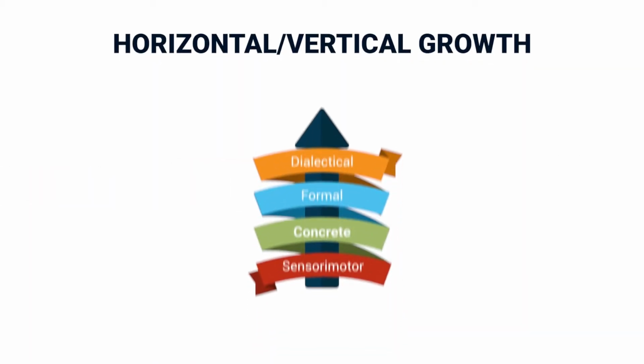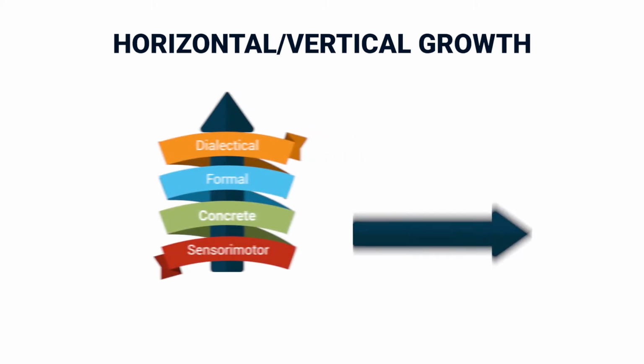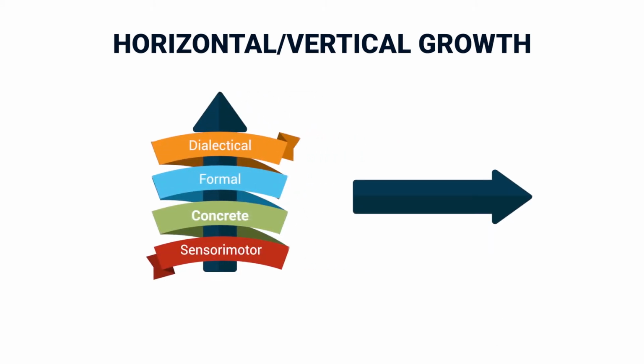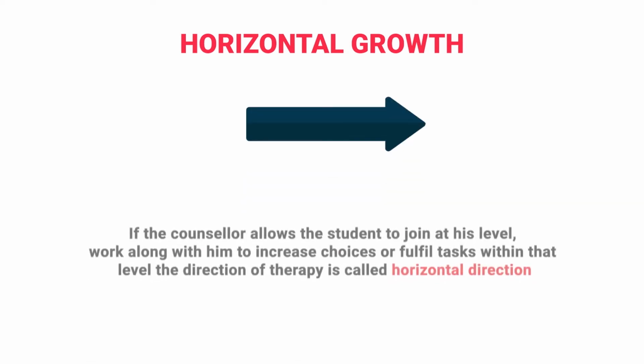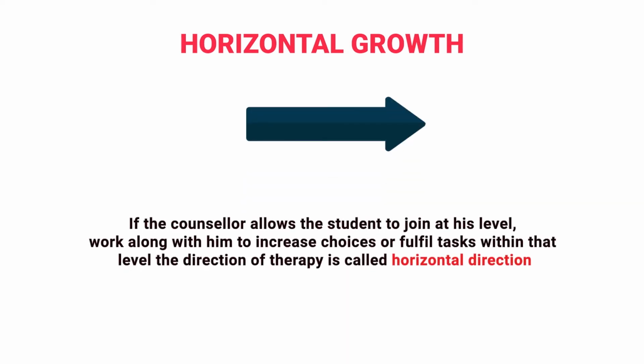As already mentioned, DCT offers two ways of therapeutic movement for the counselors, either horizontal or vertical directions, aiming at horizontal or vertical growth respectively. Now, what is horizontal growth? If the counselor allows the students to join at this level, work along with him to increase choices or fulfill tasks within that level, then the direction of therapy is called horizontal direction.